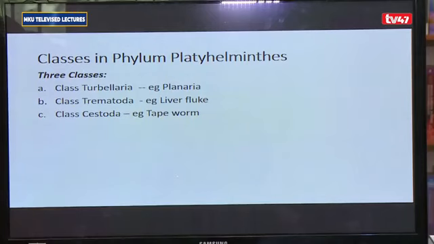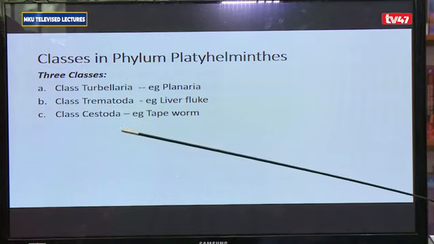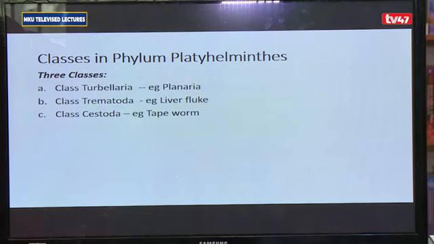So if you come across a flatworm with a ribbon-shaped body that is made up of several segments that are similar to one another and a head-like structure, then that gives us a platyhelminth in the class Cystoda. For the Cystoda, the head may either have spines or hooks, or it may not have them. If it has got spines and hooks, then we say the scolex is armed. If it doesn't have any spines or hooks, then we say the scolex is unarmed.